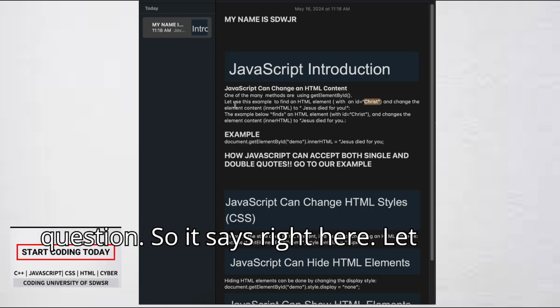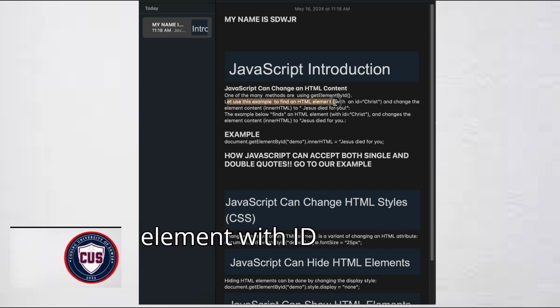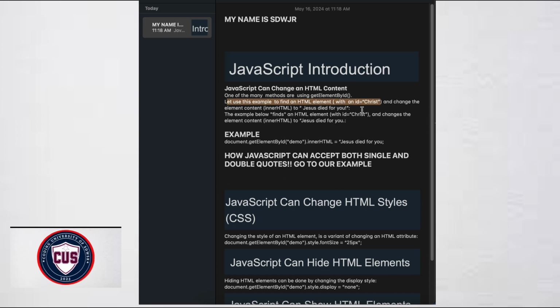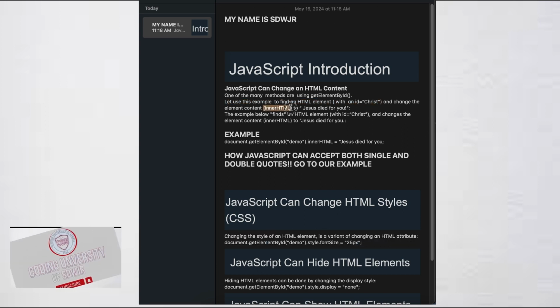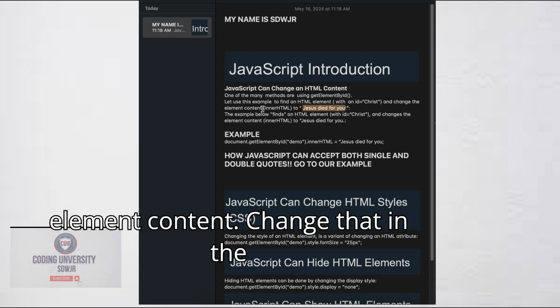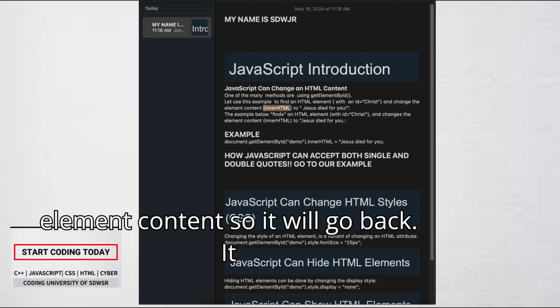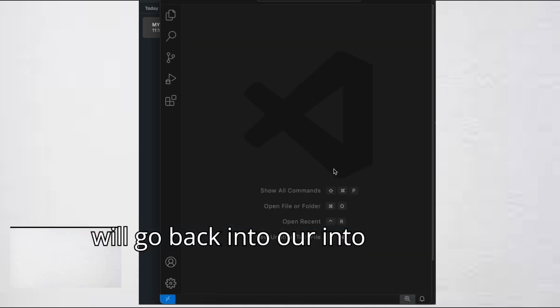It says right here, let's use this example to find an HTML element with ID and change the element content to Jesus died for you. So change the inner element content. If we go back into our VS Code.